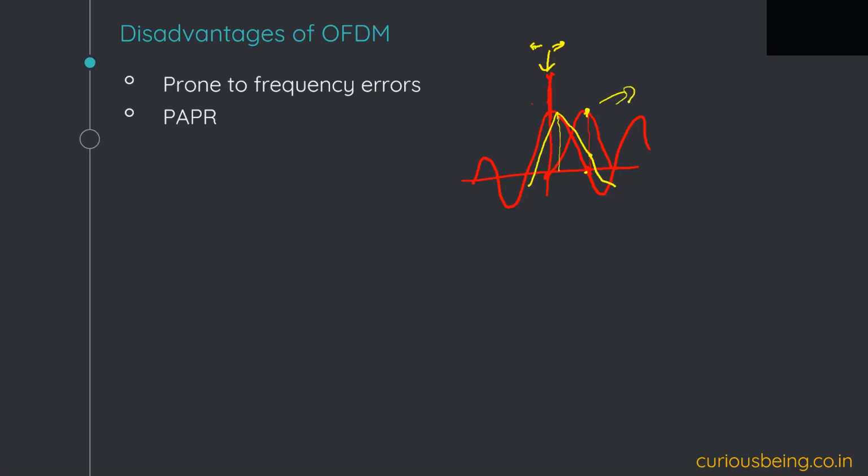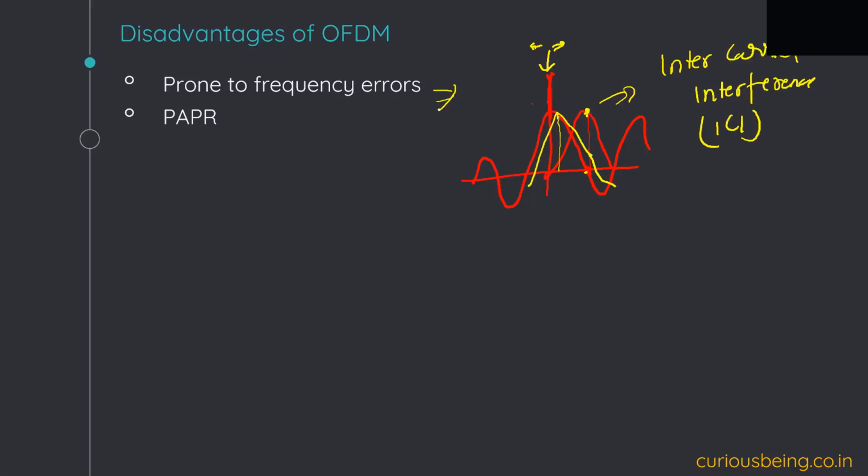So this causes my demodulation to go wrong, or it leads to inter-carrier interference, also known as ICI. Because of the frequency error, it leads to ICI.